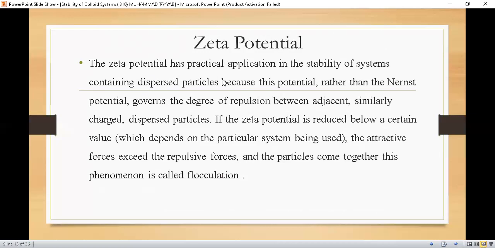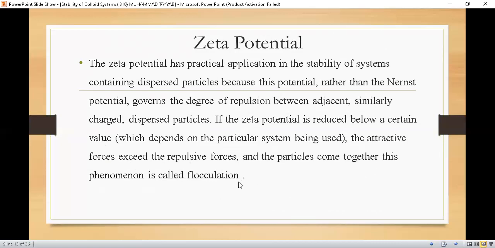The zeta potential has practical application in the stability of systems containing dispersed particles, because this potential, rather than the Nernst potential, governs the degree of repulsion between adjacent, similarly charged dispersed particles. If the zeta potential is reduced below a certain critical value, which depends on the particular system being used, the attractive forces exceed the repulsive forces and the particles come together. This phenomenon is called flocculation.